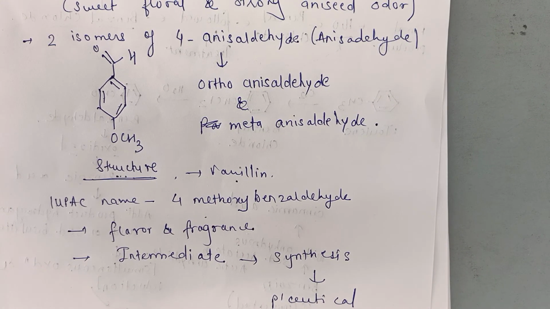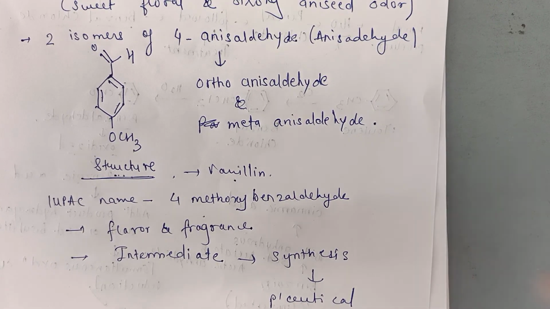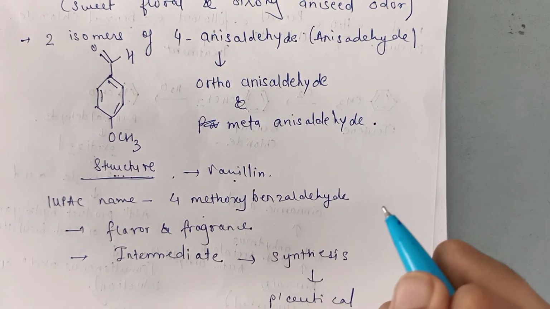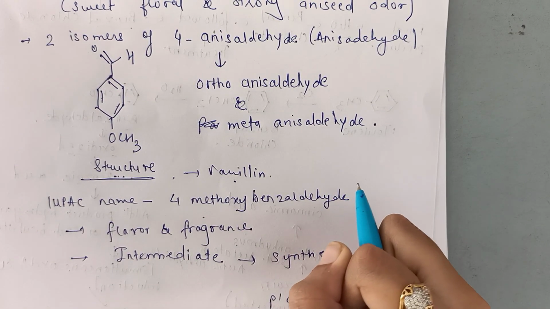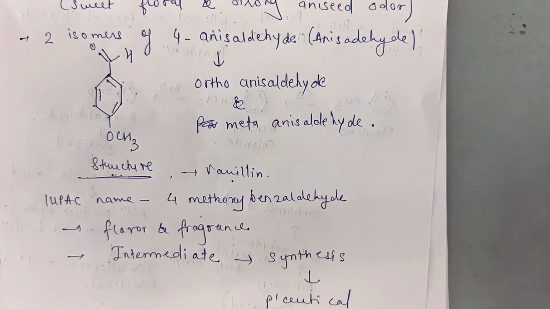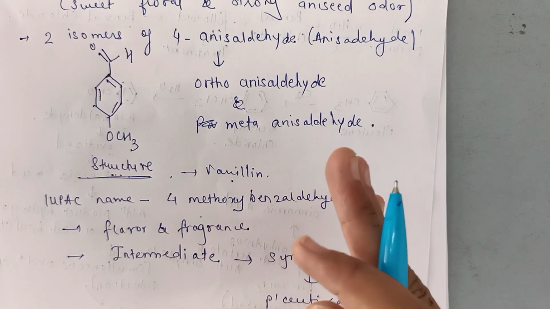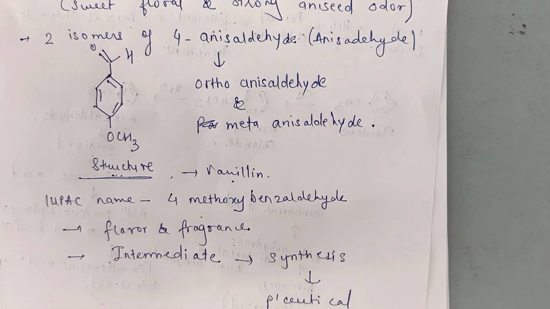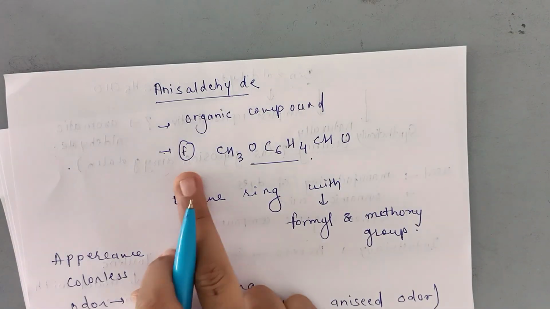Then a solution of para-anisaldehyde together with acid and ethanol is a useful stain in the TLC method. Different chemical compounds on the plate can give you different colors and allow easy distinction of the colors in this process. So this is about your anisaldehyde.